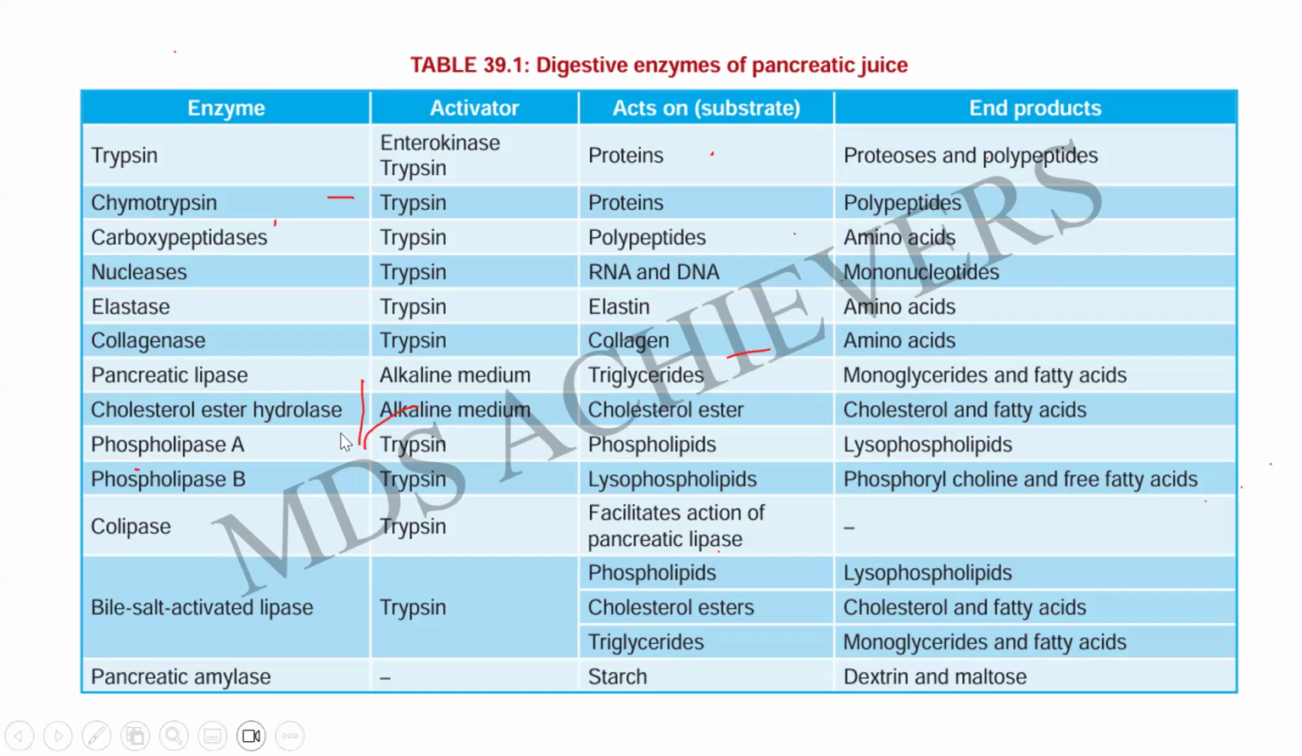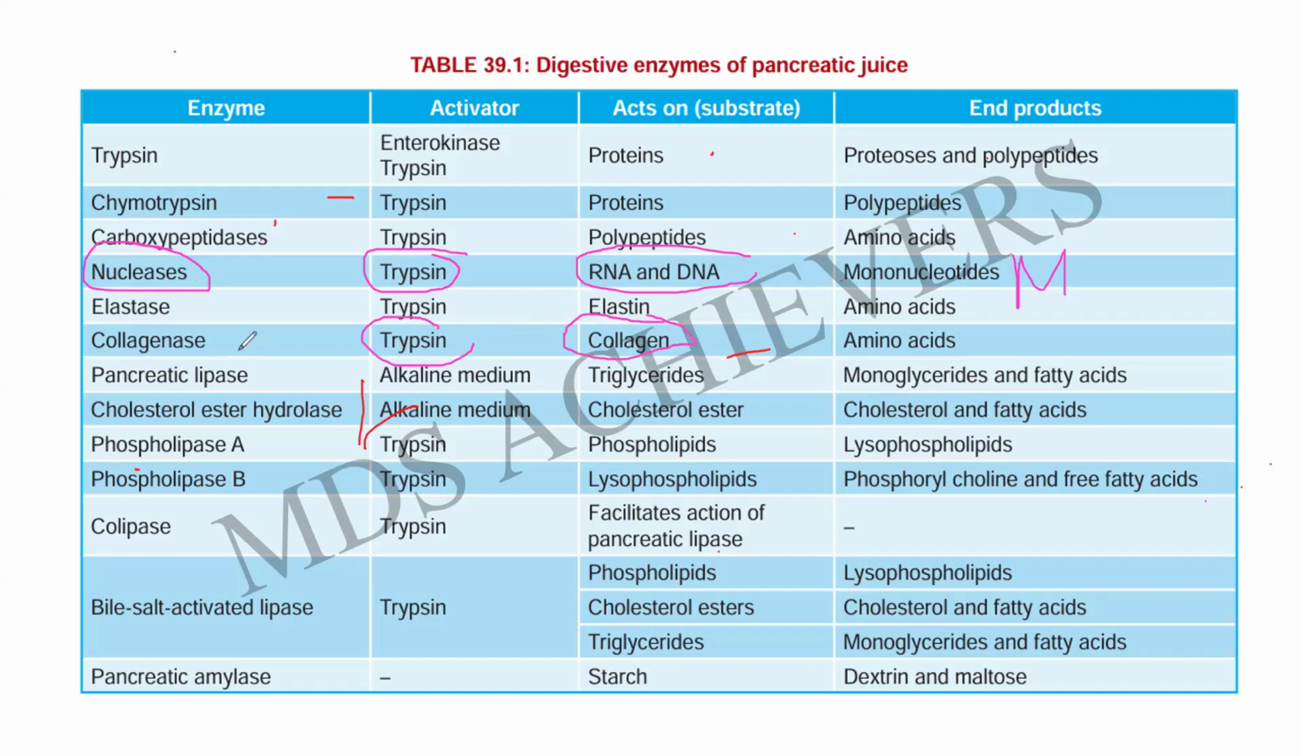And the nucleases are secreted only in the pancreatic juice. Nucleases are activated by the trypsin, where they will be digesting the RNA and DNA, and the end products are the mononucleotides. And the elastase is activated by the trypsin, acting on elastin, with amino acids as products. Collagenase is activated by trypsin and is going to digest the collagen.